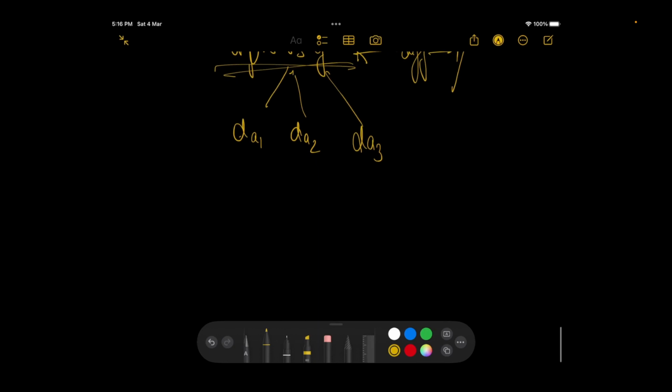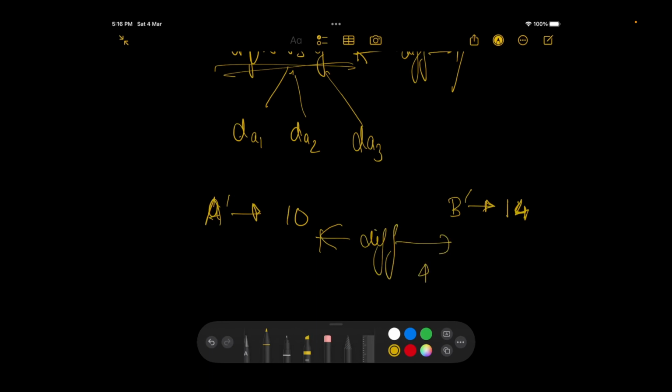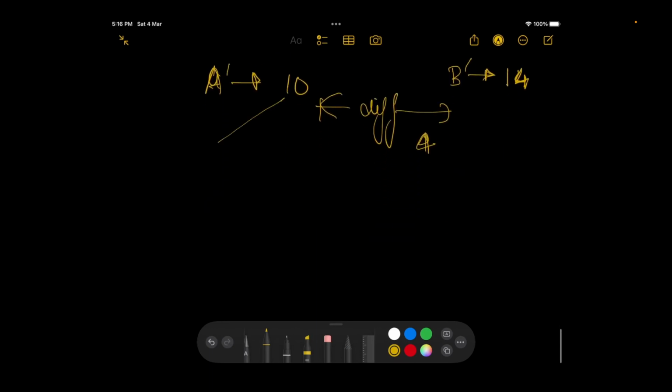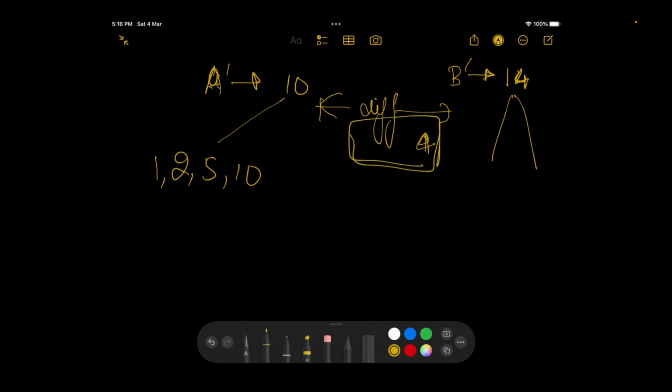What do I mean by that? Let's say your A dash value is 10 and your B dash value is 14. In this case the difference is 4. The divisors of 10 are 1, 2, 5 and 10. The divisors of 4 are 1, 2 and 4.